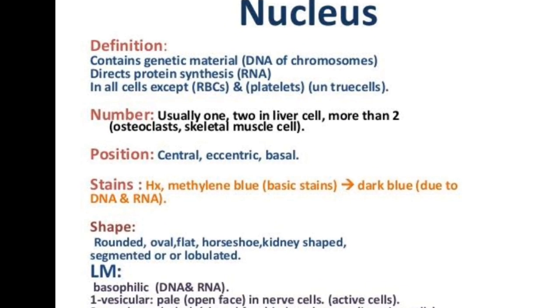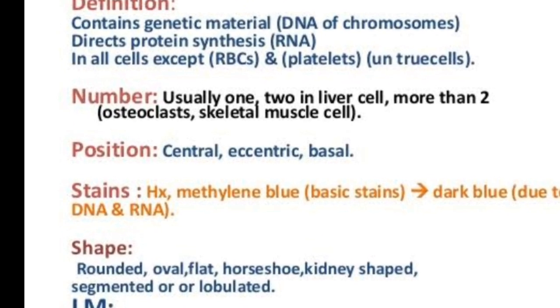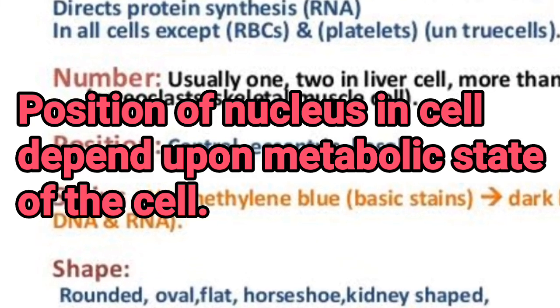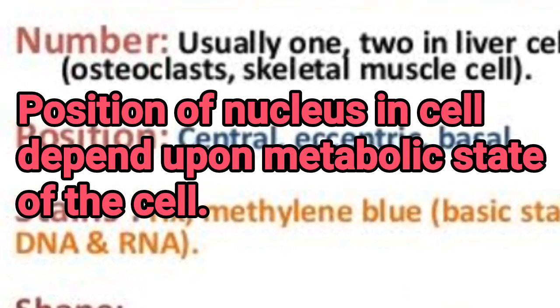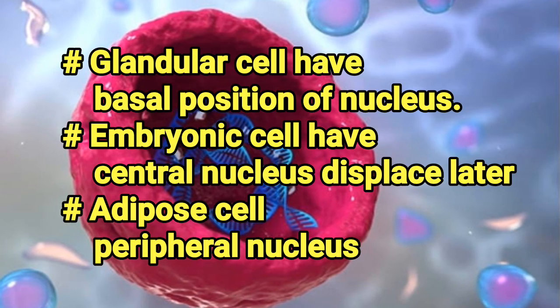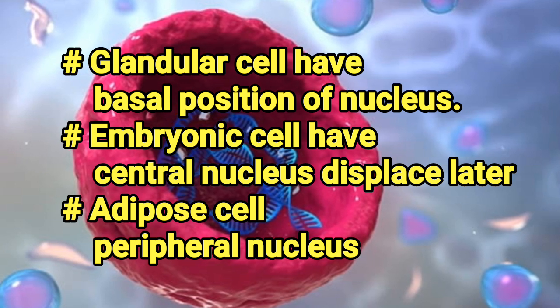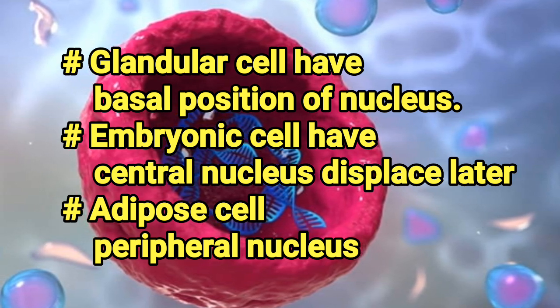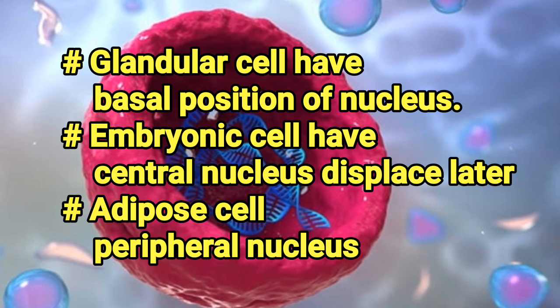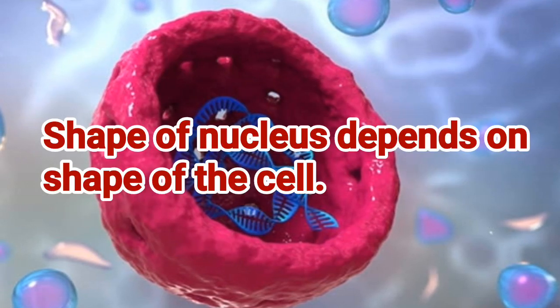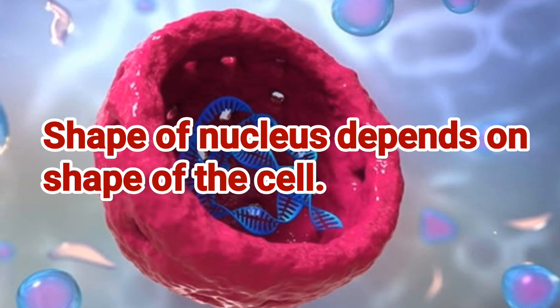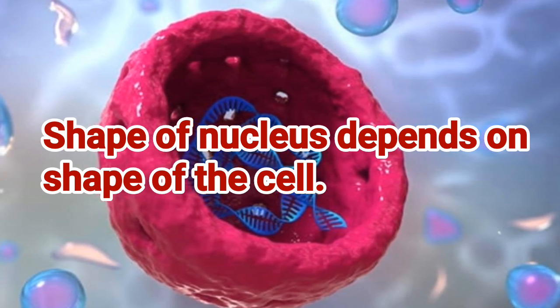The nucleus usually lies in the center of the cell, but its position also depends upon the metabolic state of the cell. Glandular cells have a basal nucleus. In embryonic cells, the central nucleus is displaced later. In adipose cells, the nucleus is peripheral. The shape of the nucleus depends on the shape of the cell.